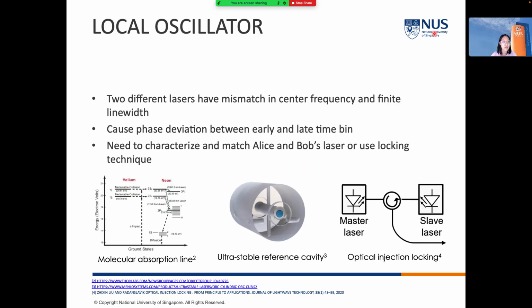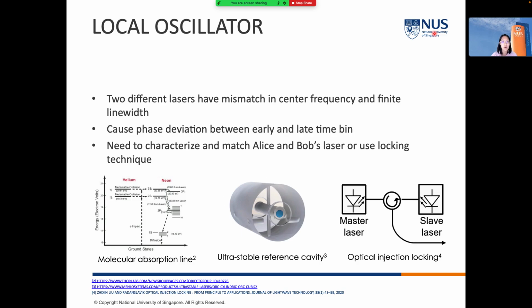There are several considerations in our experimental design. The first one is the local oscillator. Our protocol has the advantage that Alice and Bob do not need to share any phase reference. So Bob can put the local oscillator in his lab to avoid attack on the local oscillator. But if Alice and Bob use two different lasers, they will have a mismatch in the center frequency of the laser and also the finite line width. This will cause some phase deviation between the early and late time bin, which is undesired, and it will degrade the performance of our system.